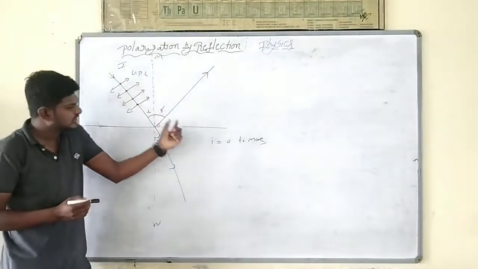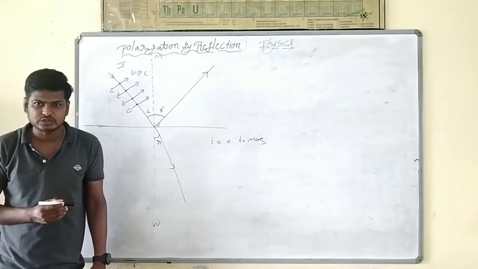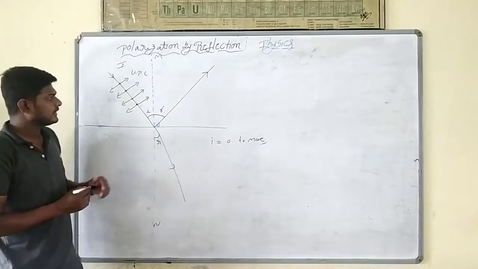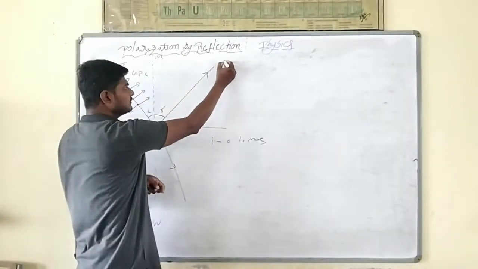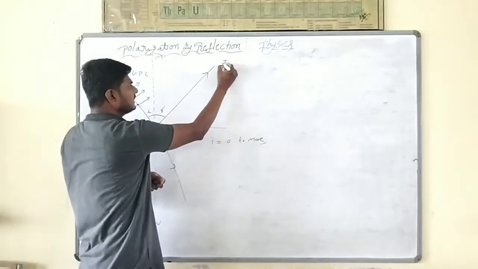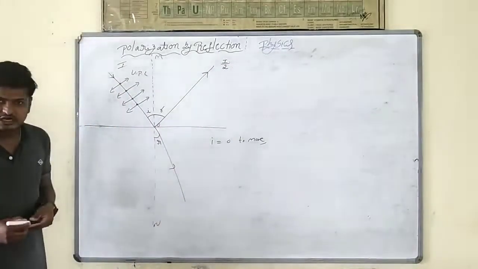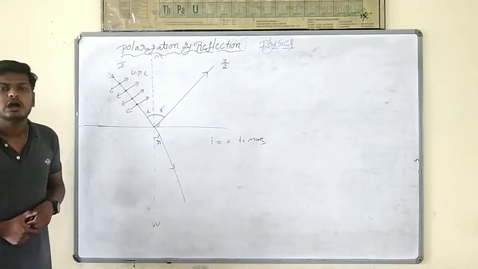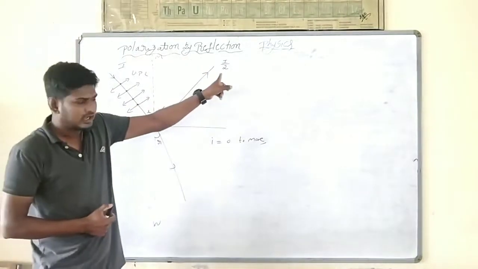When I increase the angle from 0 to maximum, what will happen? The intensity of the reflected light starts decreasing, and at a particular angle it becomes I by 2. Here the intensity will be I, here it will be I by 2.